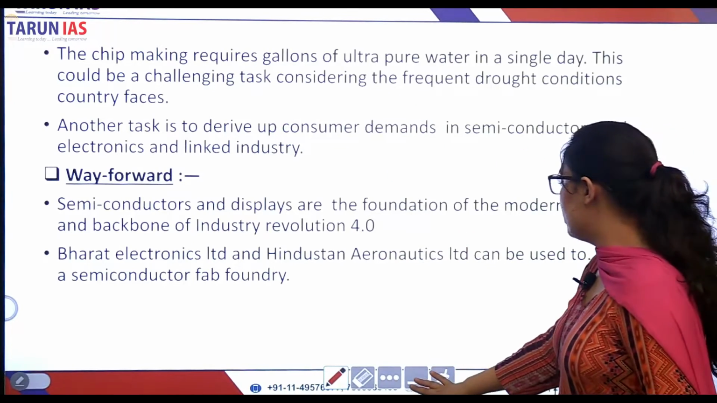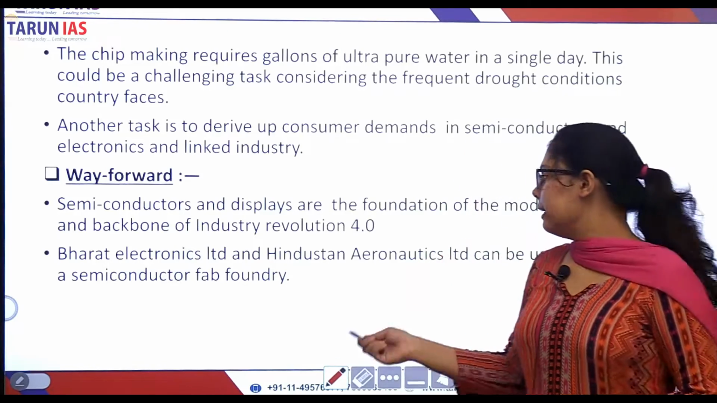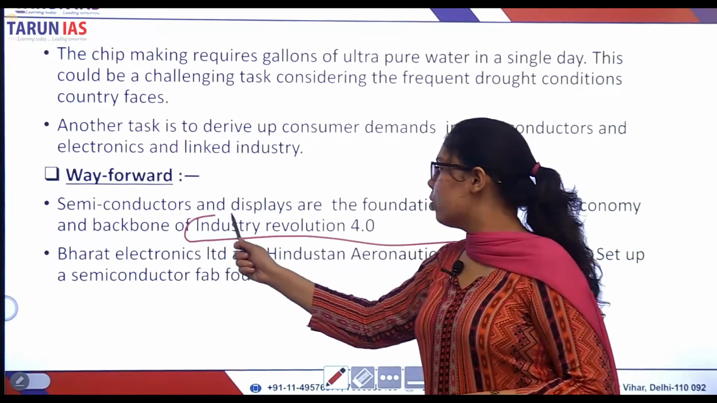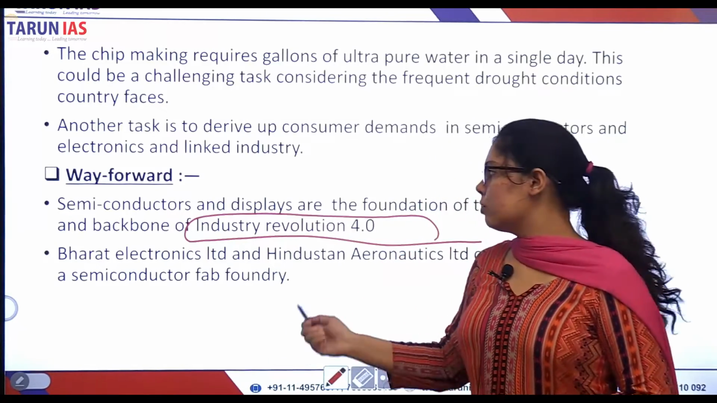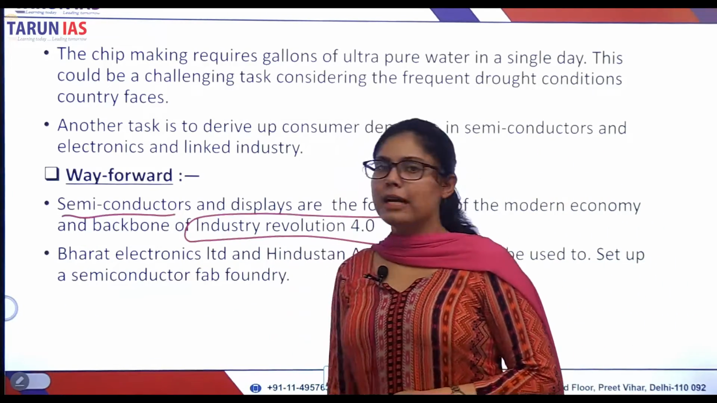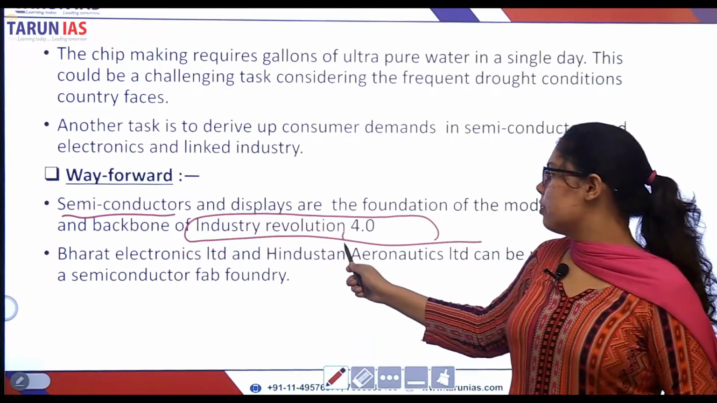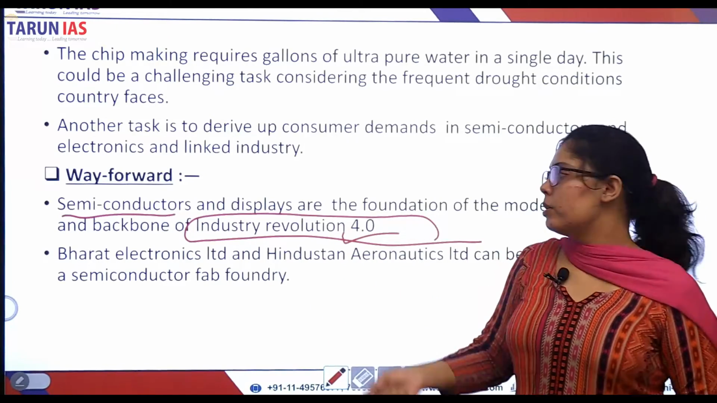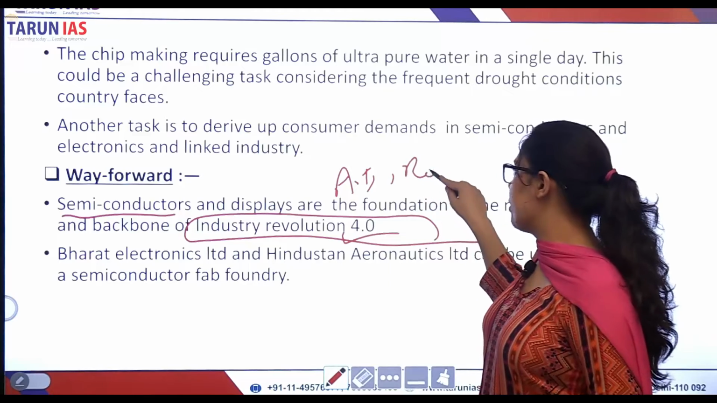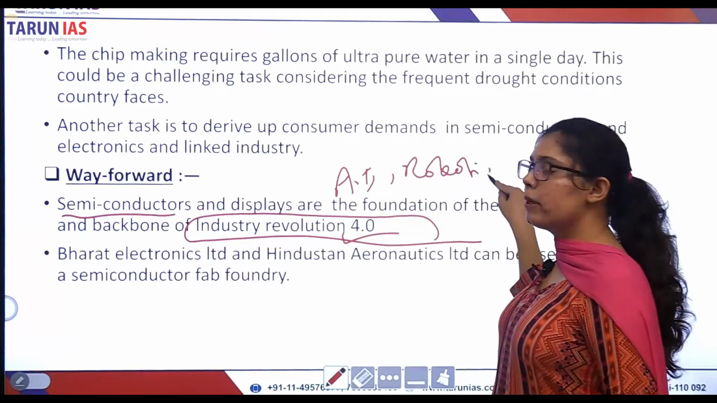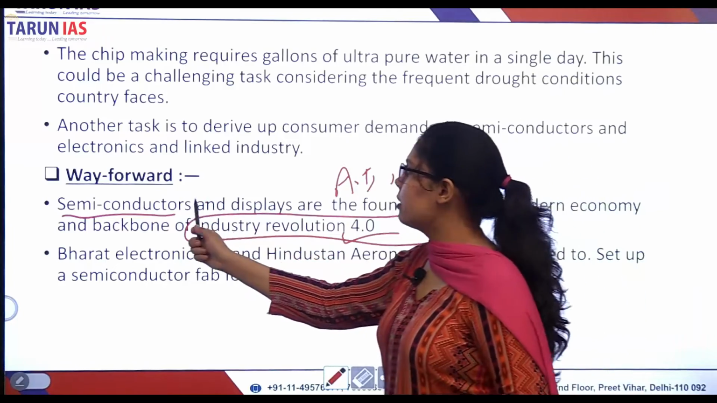What is the way forward? What can the Indian government do with respect to this? You see that semiconductors are actually the backbone or the foundation of the new Industrial Revolution, or Industrial Revolution 4.0, which is artificial intelligence, robotics, etc. So if India wants to keep pace with the global trend, it needs to focus on the semiconductor business.